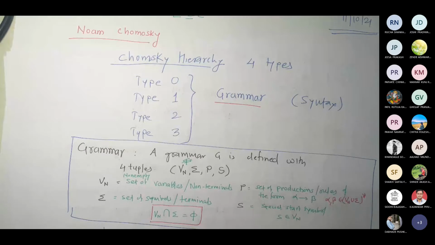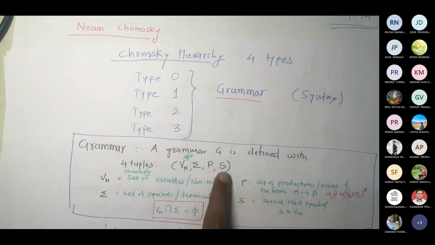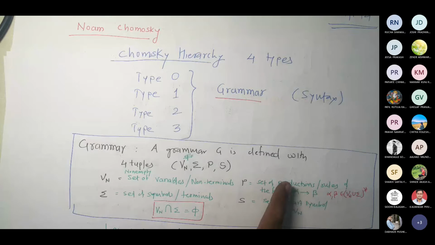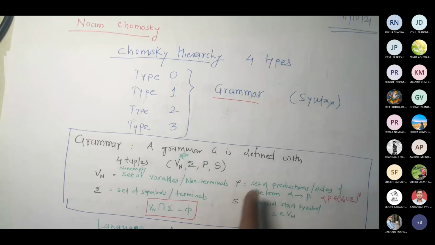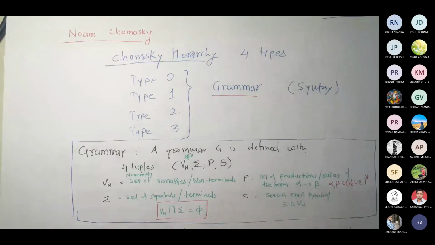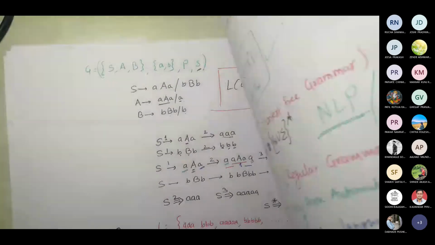For the examples that I would be solving or asking, in most cases my start variable will remain S. Now suppose Rutuja decides her grammar definition contains some variables and always her start variable is going to be A. Then instead of S, I will write A there, or S equal to A. Is that fine? Okay, sir. So it is your decision, whoever is giving the grammar.